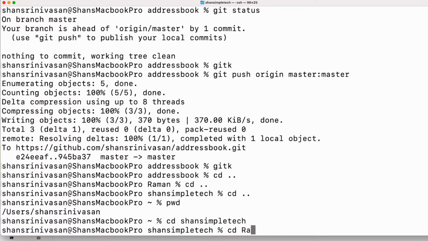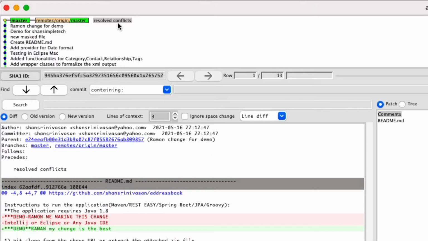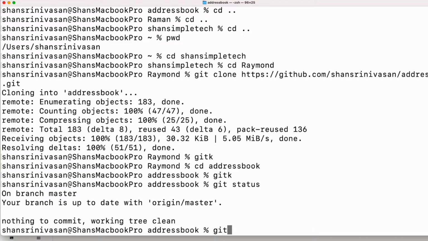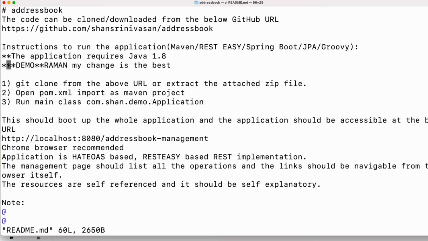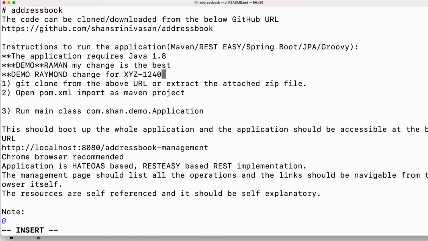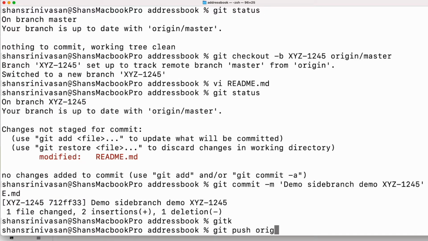Say for example, Raymond does git clone. Okay, Raymond got everything, the latest. Raymond is a good guy and he creates a new branch. So Raymond is making the change. Incidentally, Ramon and Raymond are working on the same feature, which is XYZ1245. So basically Raymond is not pushing to master, he's pushing to a side branch in remote to share with Ramon. He needs to commit, right? He does git push origin XYZ1245, pushing to a new branch in remote.